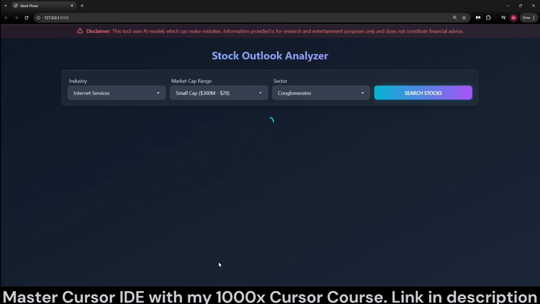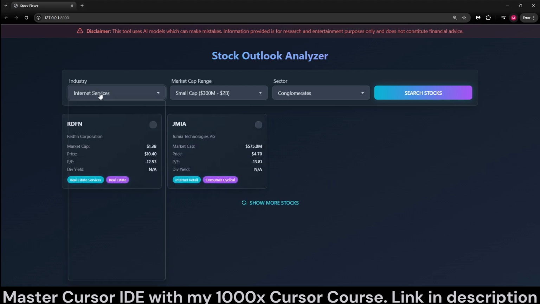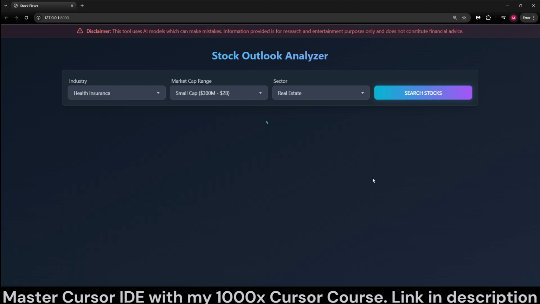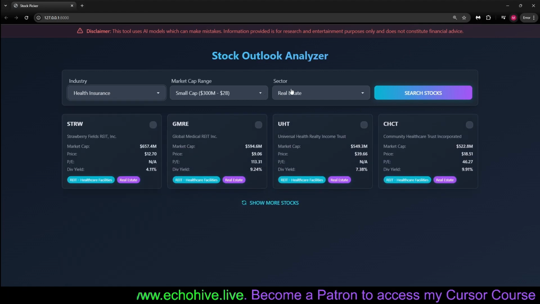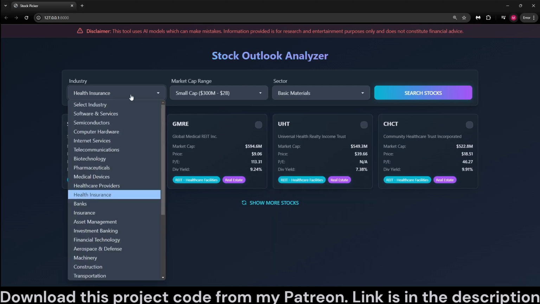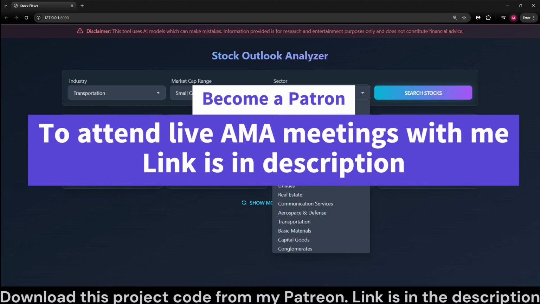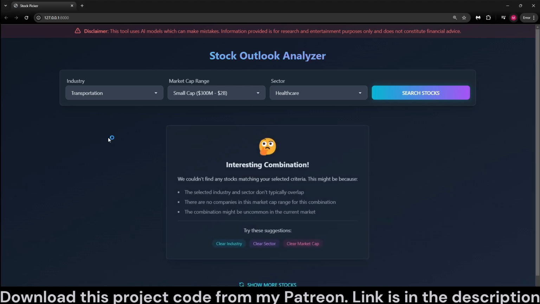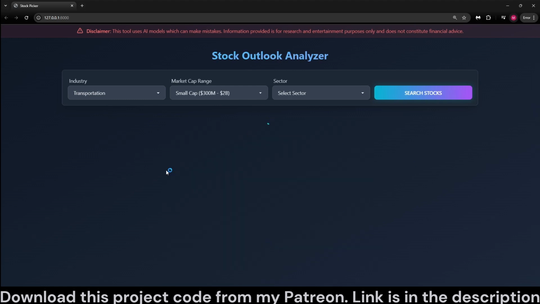I'm trying to illustrate that if you select something that doesn't return any results, then you'll get a nice warning message. We haven't gotten it yet, but let's see, health insurance and real estate and small cap. Hopefully, this should return no results. We are still getting some results, but basic materials, maybe transportation and healthcare. Anyway, if you select an interesting combination like this, then you can clear, for example, the sector, and it'll perform an automatic search. So it's really useful.